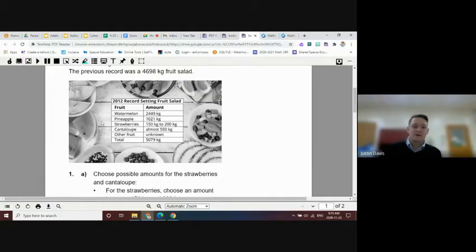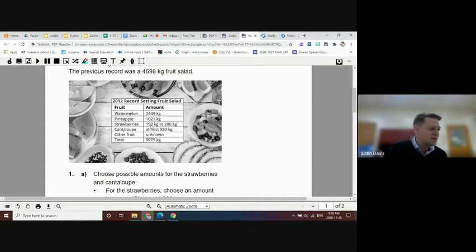Let's take a look here. This is what we want to be investigating and working with. These are the fruit in the salad, and this is the amounts. We are going to use this table. 2,449 kilograms of watermelon, 1,021 kilograms of pineapple, 150 kilograms to 200 kilograms of strawberry.